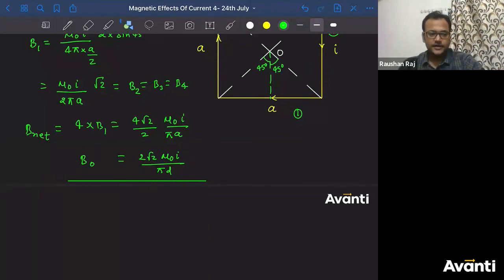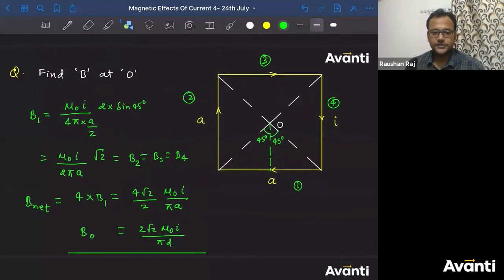Click yes if you have understood this solution.